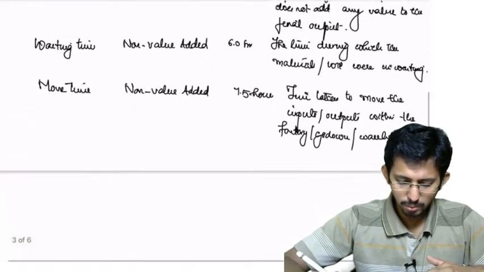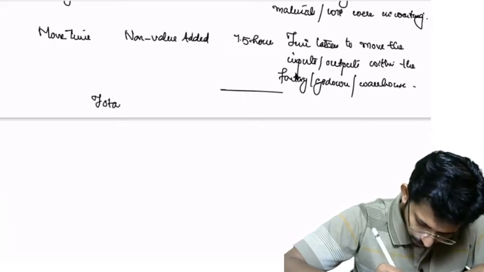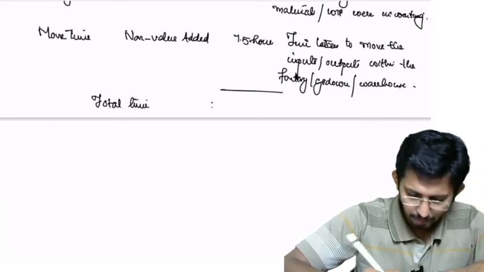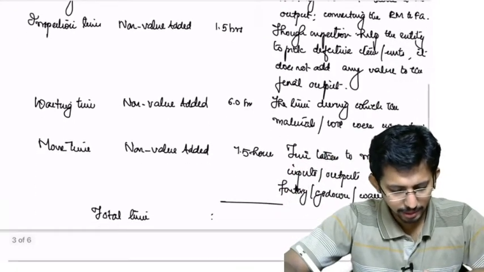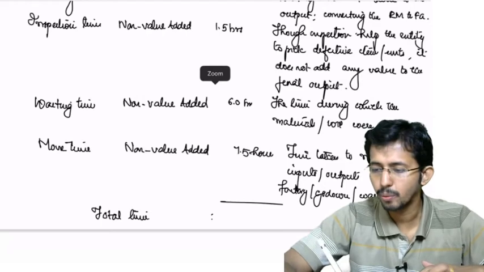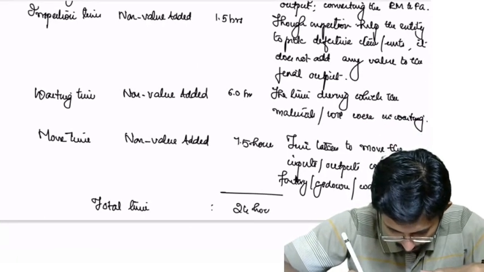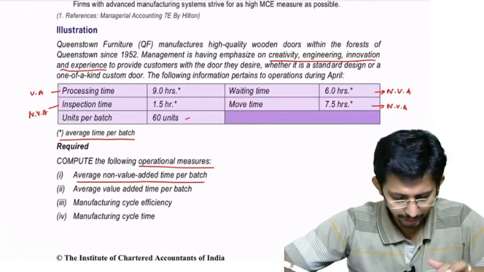So what you can do, the total time is 9, 10.5, 16.5, 24. Okay, so what is the classification?